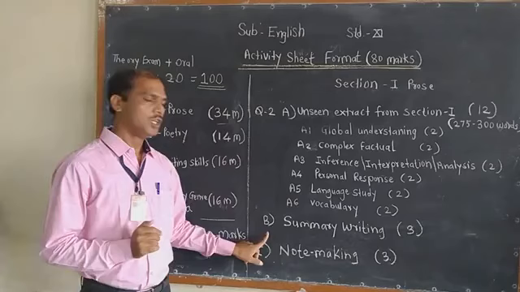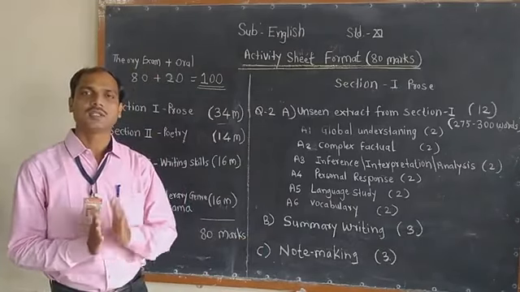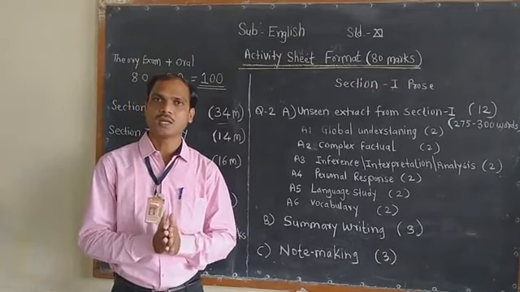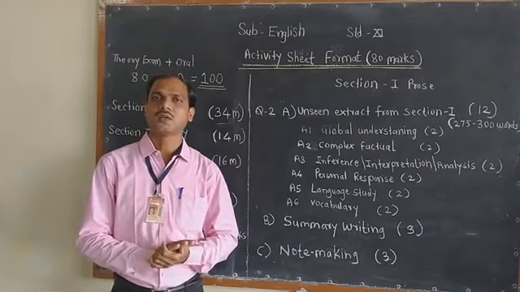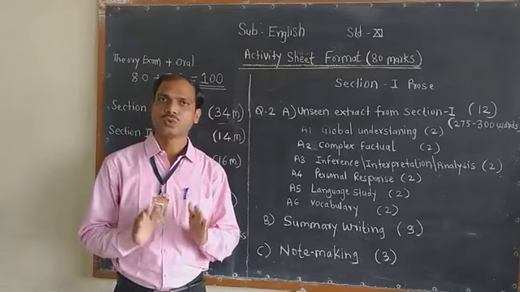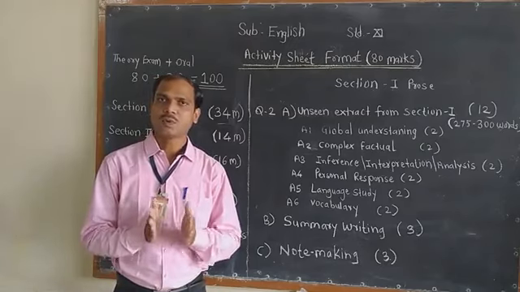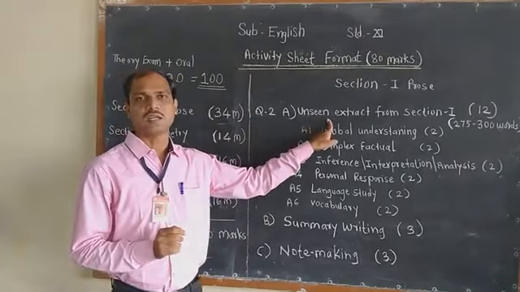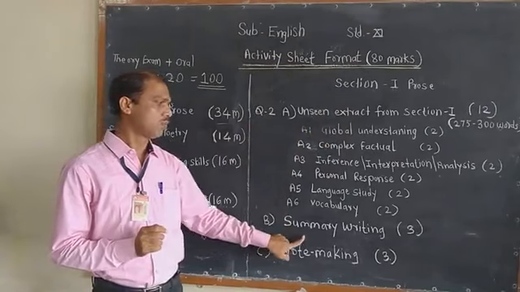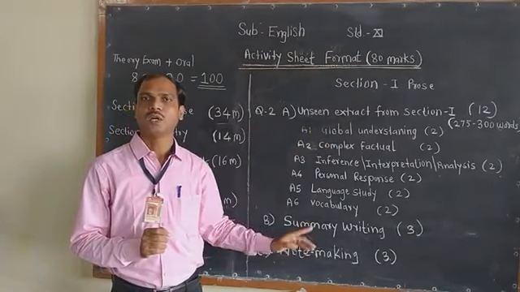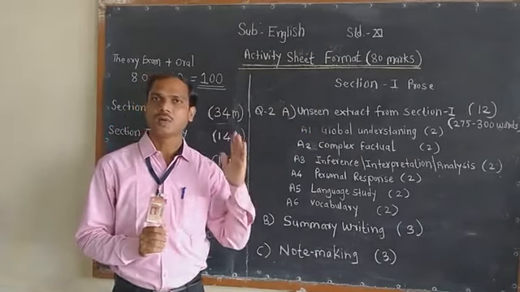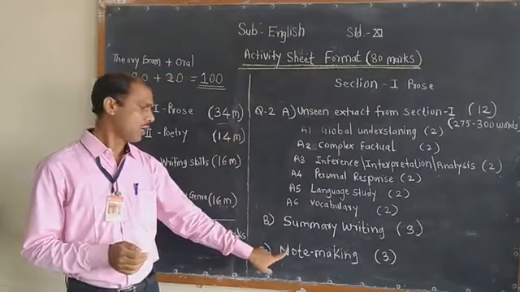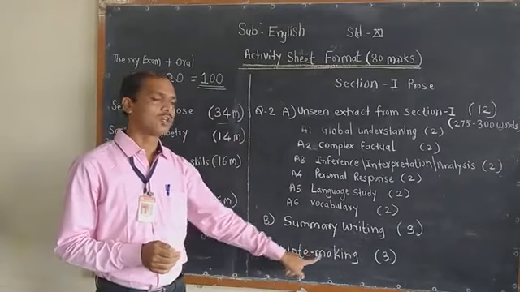Now students, what is the change in question 2B? Here you will find an activity about summary writing. Summary writing means that when we read the whole extract and understand it, we write a summary of it. The extract for the summary writing will remain the same as question 2A, the unseen extract. On that unseen extract you have to prepare a summary and also suggest a suitable title for it.